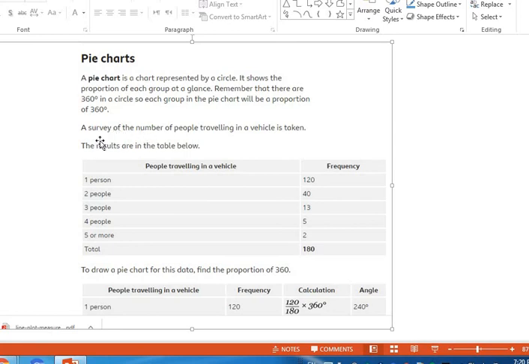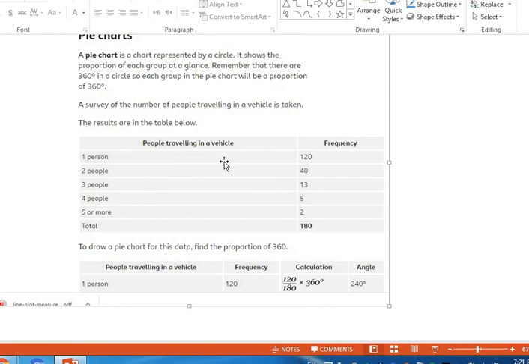A survey of the number of people traveling in a vehicle is taken. The results are in the table below. People traveling in a vehicle, and here the frequency. So 1 person, 120 times. 2 people, 40. 3 people, 13. 4 people, 5. 5 or more, 2. The total here is 180.